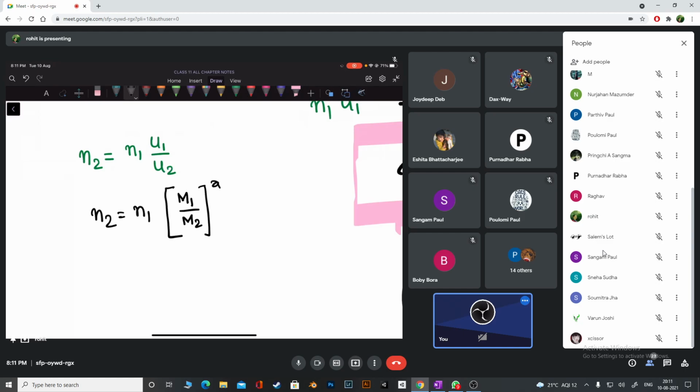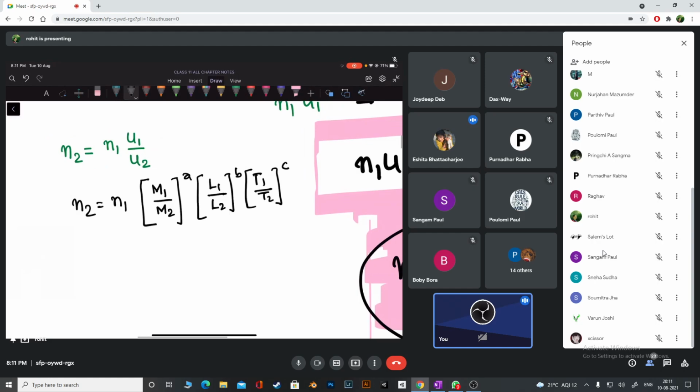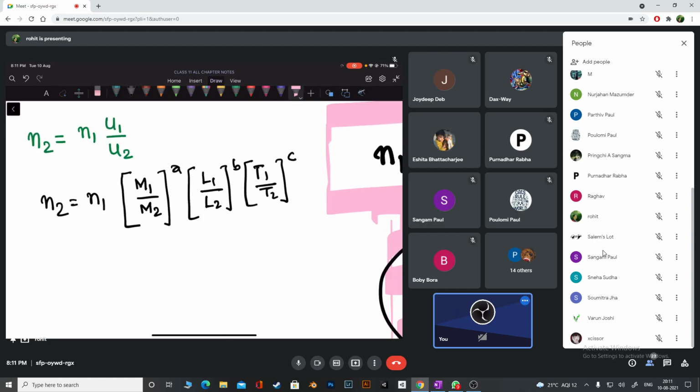A, L1 by L2, B, T1 by T2 to the power C. I'll tell you what is what. This is a general formula right now. You will agree that in place of U1, I have written M1, L1 and T1. In place of U2, I have written M2, L2 and T2. I'll tell you what is what.